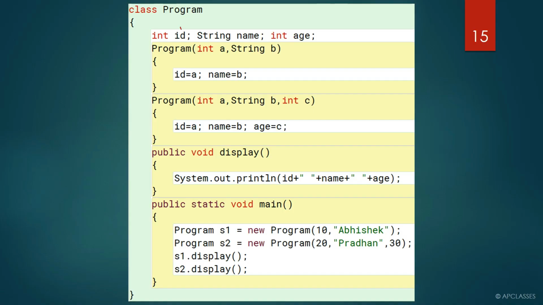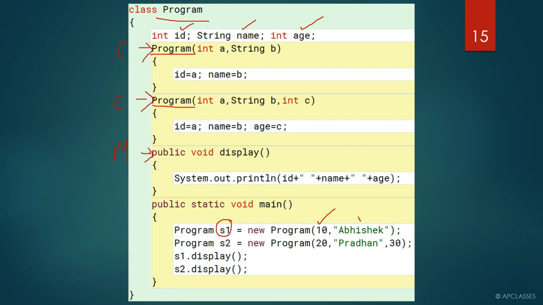Here we have three variables, one is integer type, one is string type, and another one is integer type: ID, name and age. This is the first constructor, this is the second constructor, and this is a method. This is a method. This is a constructor, this is a constructor. Because the class name is program, here we have a constructor with the name program, second constructor with the name program.